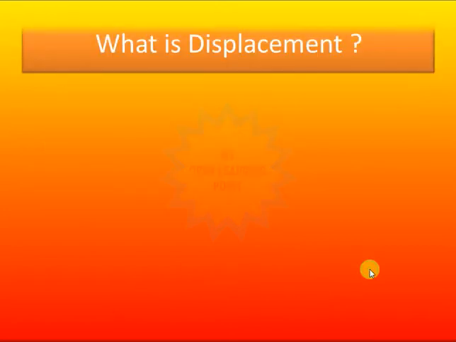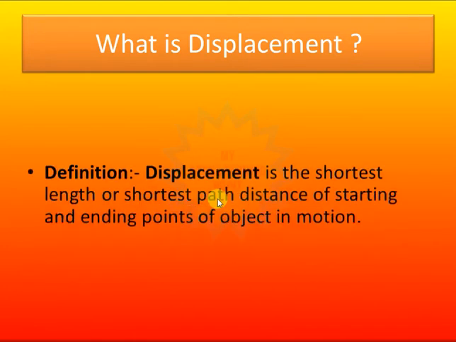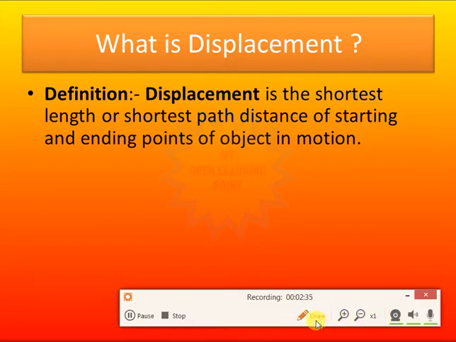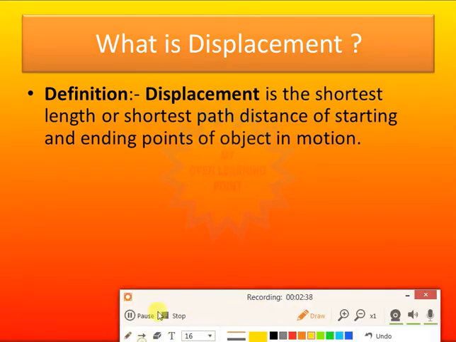Now the next term is displacement. In Hindi it's called visthapan. Displacement is basically the shortest path distance between the starting and ending point of an object in motion. Let's suppose an object is moving in a circular path, and its starting point is this one and its ending point is this one.